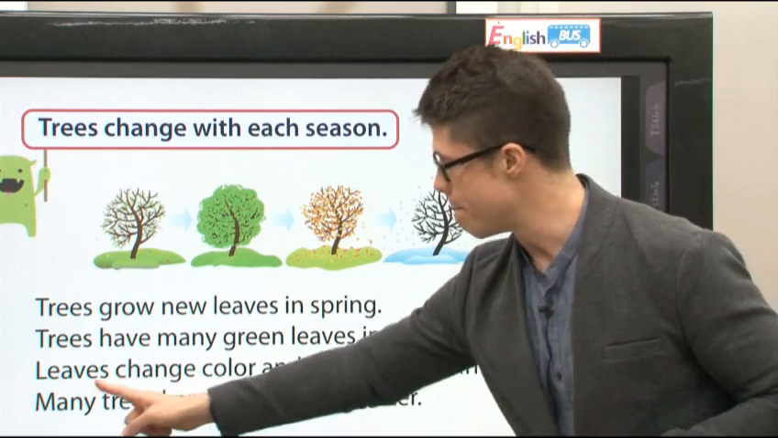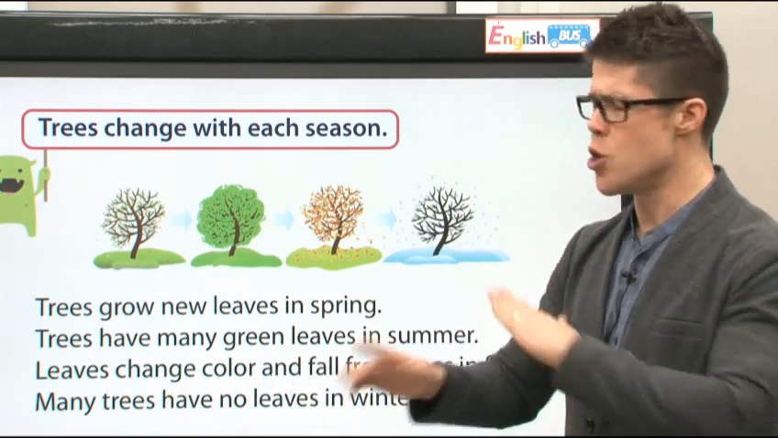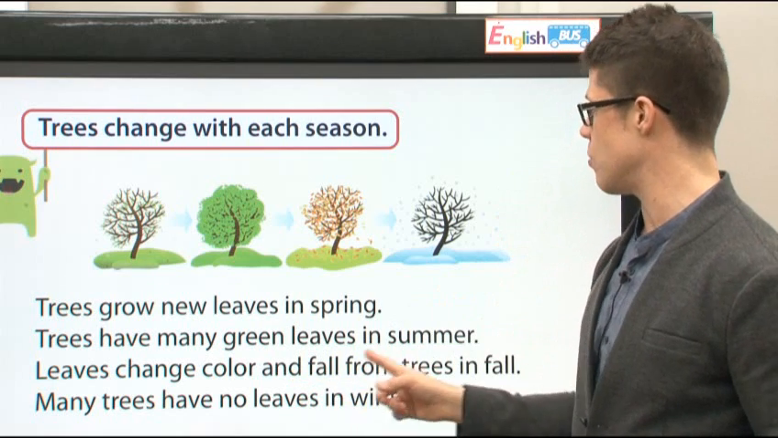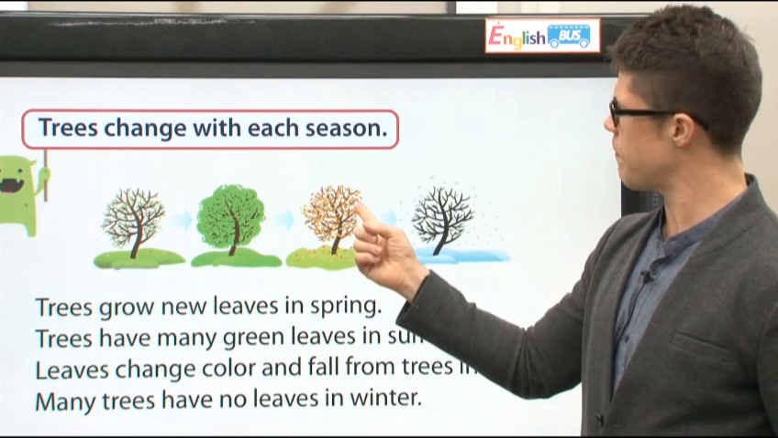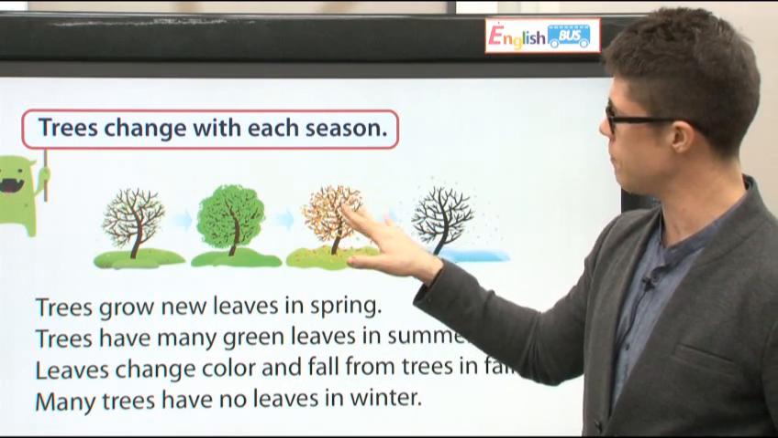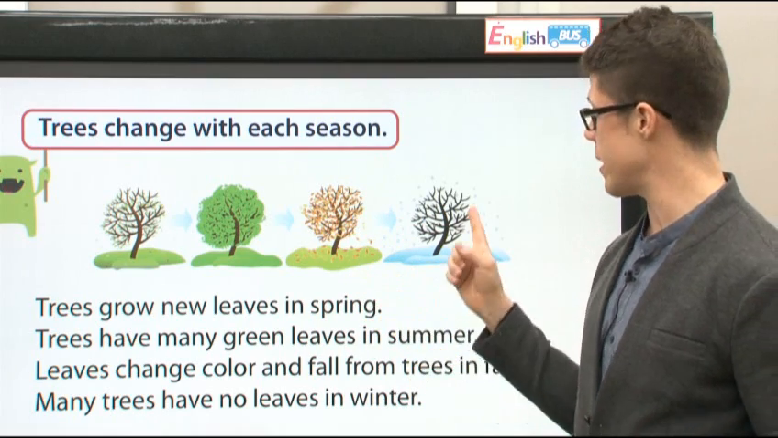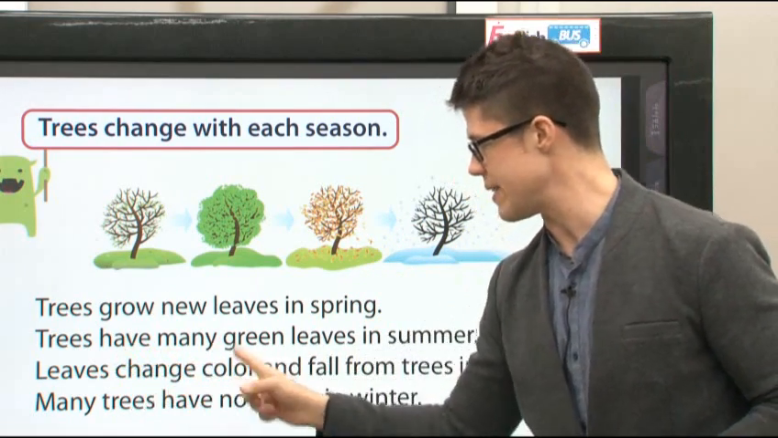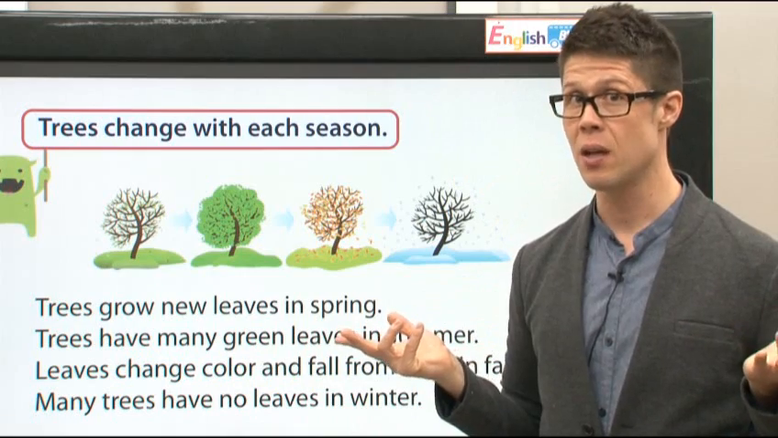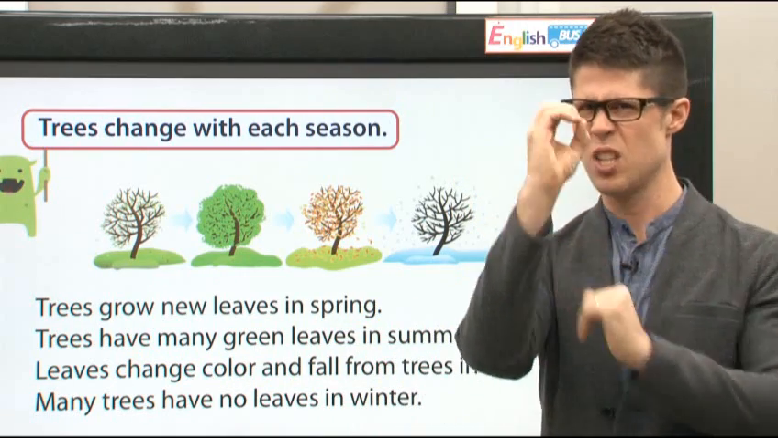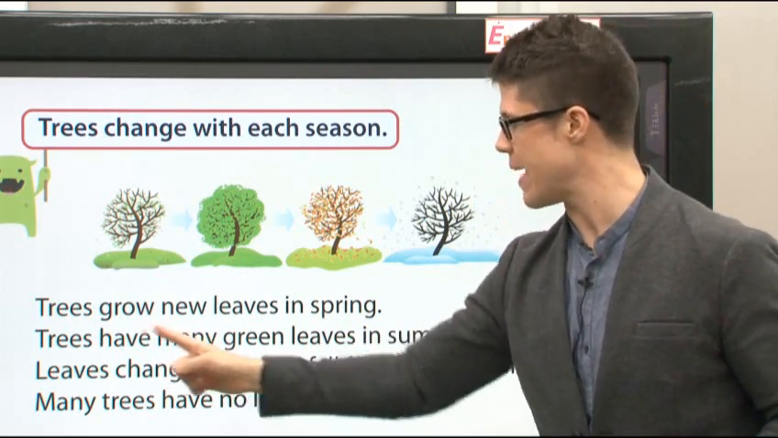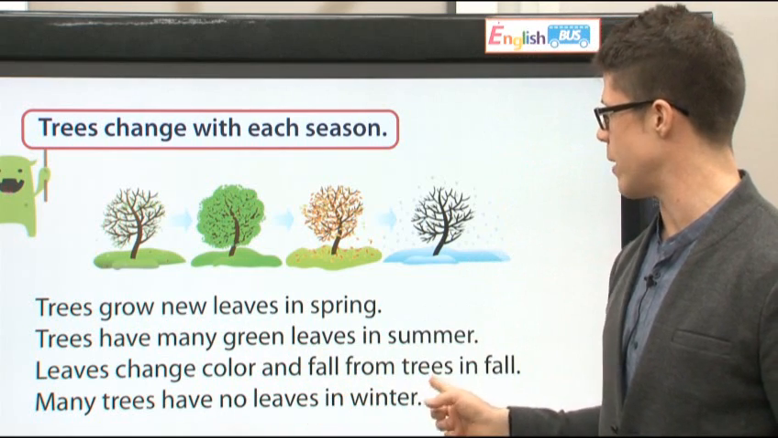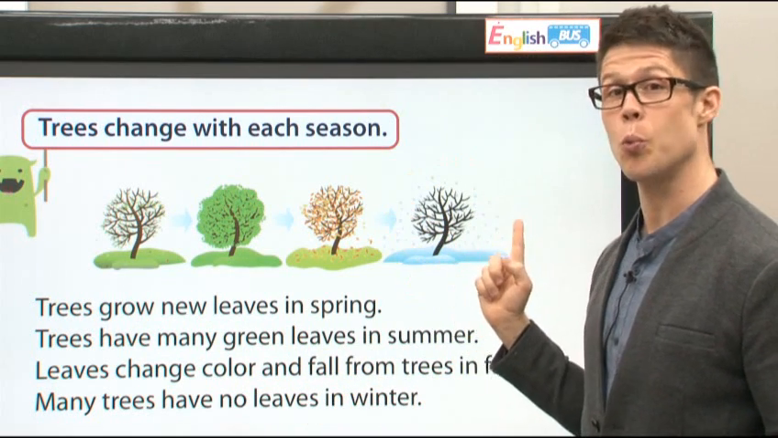Next, many trees have no leaves in winter, right? In fall, the leaves fall from the trees. So in winter, many trees have how many leaves? No leaves, 0 leaves. Many trees have no leaves in winter. This is a winter tree.